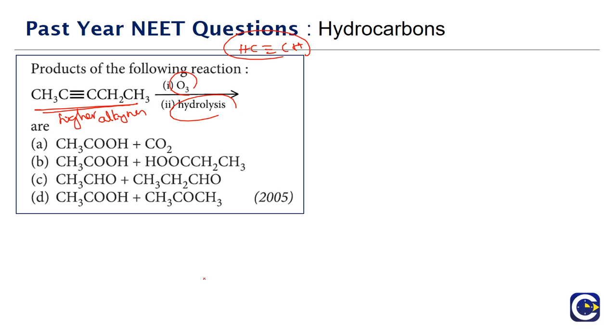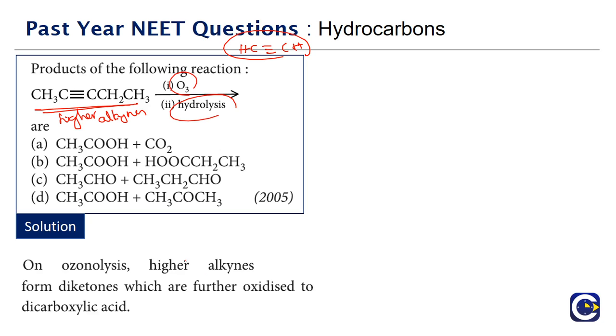If it's a terminal alkyne, we'll go through the steps. Generally, when we perform ozonolysis of the higher alkynes, meaning the alkynes derived from acetylene, they will first give us the diketones. We look at how the reaction will proceed: the diketones will further get oxidized into dicarboxylic acids. So first we get the diketone, and diketones further get oxidized into dicarboxylic acids.